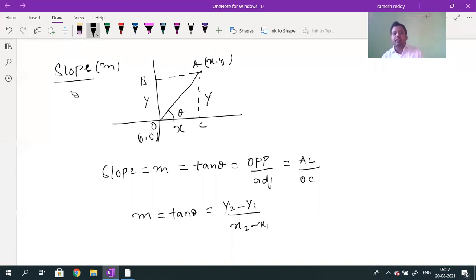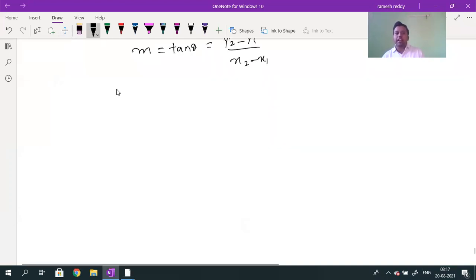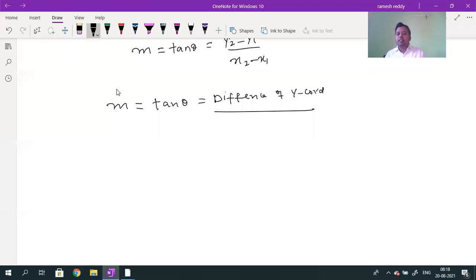So what is the formula for slope? Slope can also be written as m is equal to tan theta. This tan theta value will be equal to the difference in Y coordinate divided by the difference in X coordinate. So this is the formula for the slope. m is equal to tan theta.